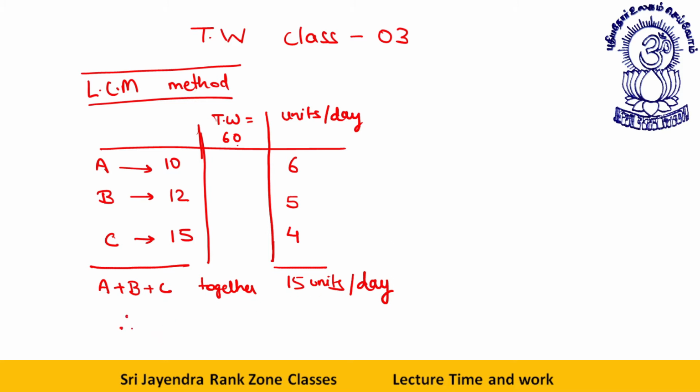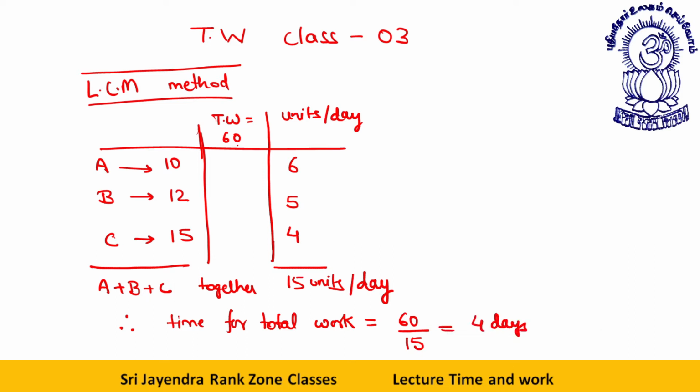Therefore, time for total work will be: 60 is the total work. Number of units done per day is 15, that is 4 days.